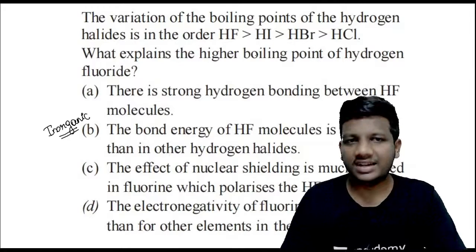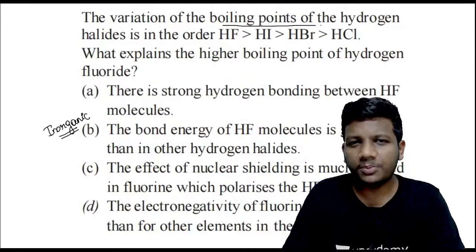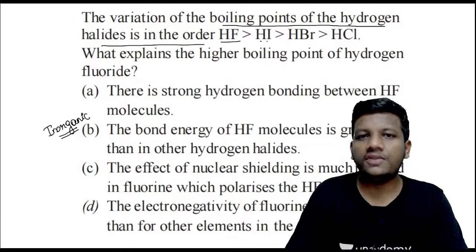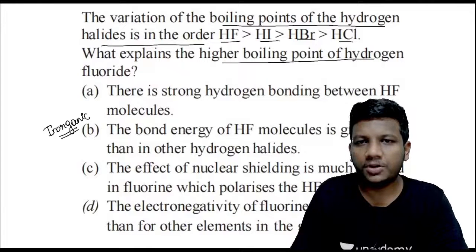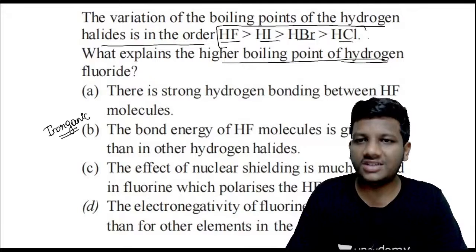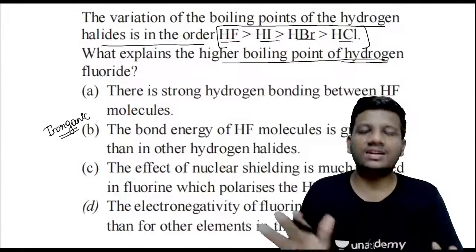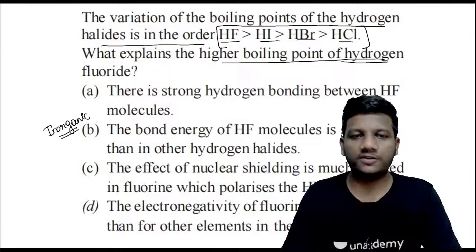So yes guys, what is the correct answer for this question? The variation of the boiling points of the hydrogen halides in the order HF, HI, HBr and HCl. What explains the higher boiling point of hydrogen fluoride? They have clearly given the trend also. Instead of asking you whether the trend is correct or wrong, they have given the trend and they are asking the reason why HF has the highest boiling point among the four.